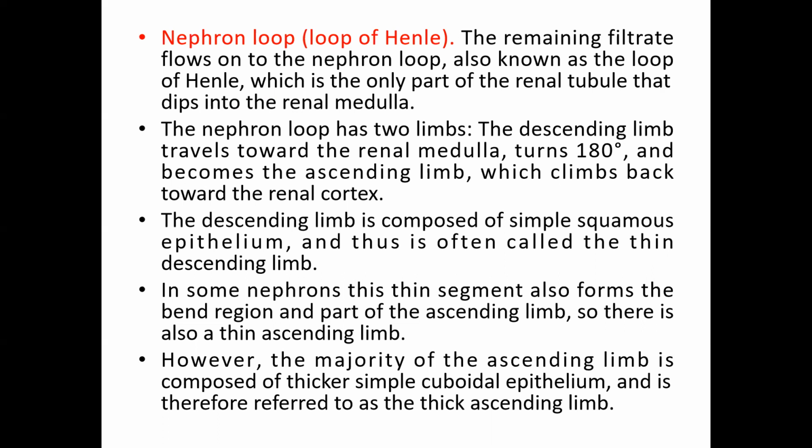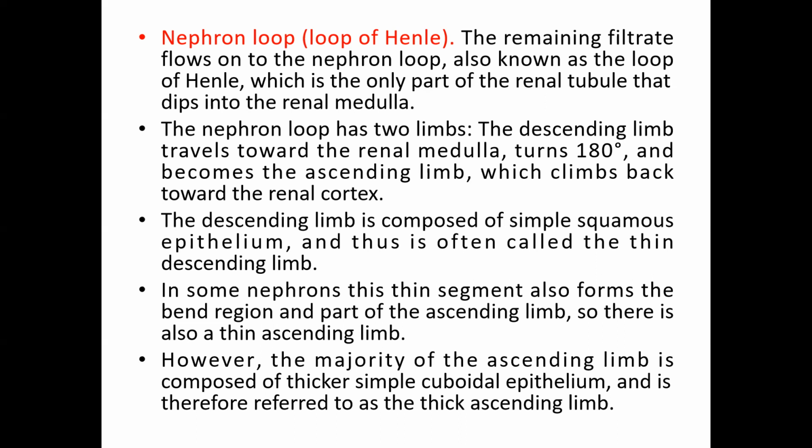The descending limb is composed mainly of simple squamous epithelium, and thus is often called the thin descending limb. But in some nephrons, this thin segment also forms the bend and a part of the ascending limb, so there is also a thin ascending limb present. Generally, the descending limb is called the thin loop of Henle, and the ascending limb the thick loop of Henle.